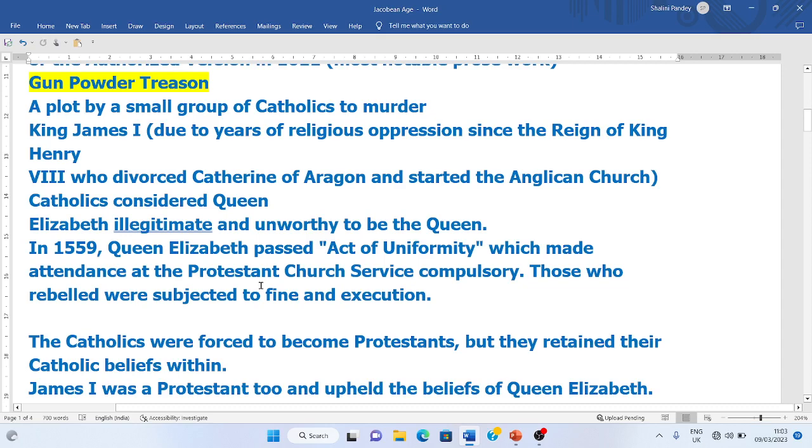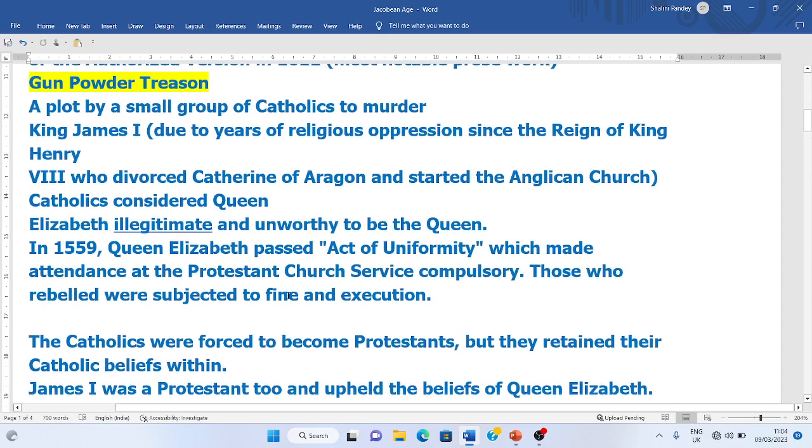Here, what is the reason for this plan of execution of King James I? So, what happened? King Henry VIII was a king of England earlier, and when he divorced Catherine of Aragon, he started the Anglican Church in England, so Catholics considered Queen Elizabeth illegitimate, and not worthy to be a Queen of England. Then in 1559 Queen Elizabeth also passed an Act of Uniformity, which made attendance at